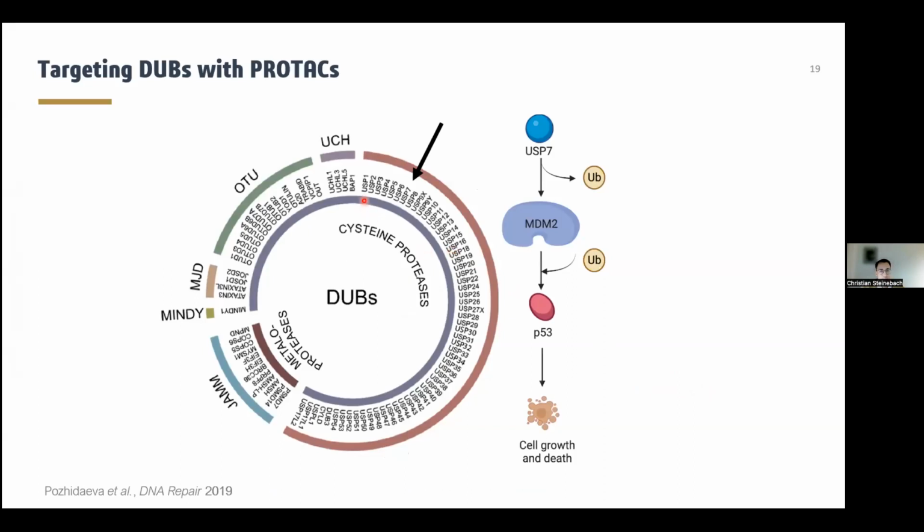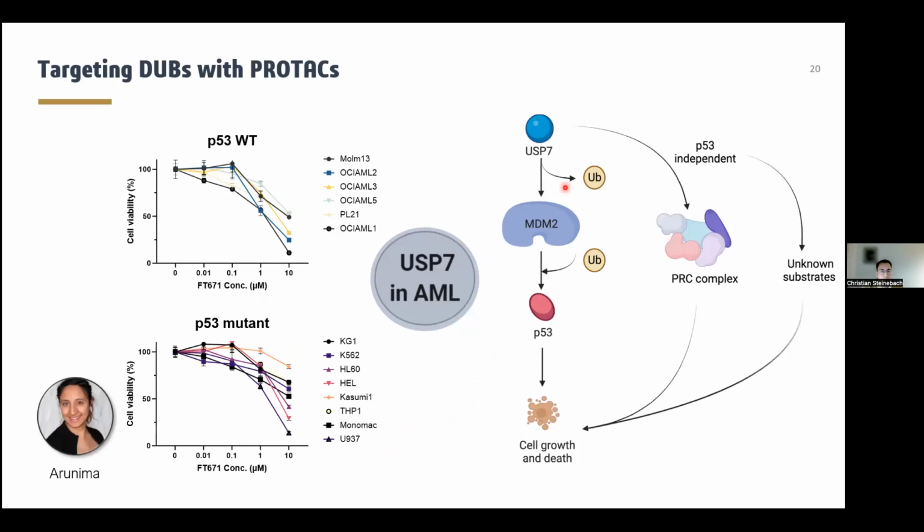DUBs belong to a vast class of proteins in which the USPs represent the major subclass. And here we focused on the DUB USP7. USP7 is well studied in the context of regulating the MDM2-p53 axis. And as mutated p53 is involved in many human cancers, USP7 remains an exciting drug target.